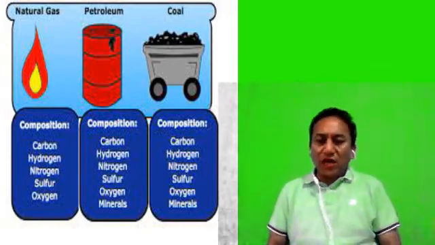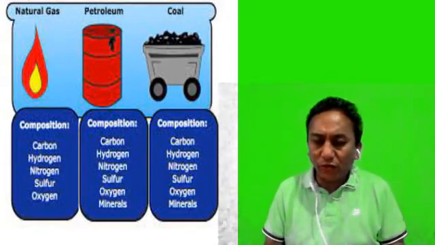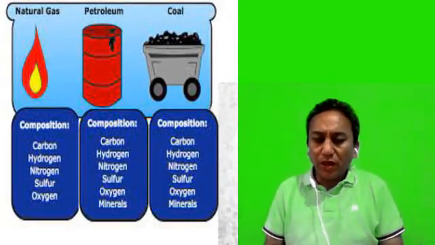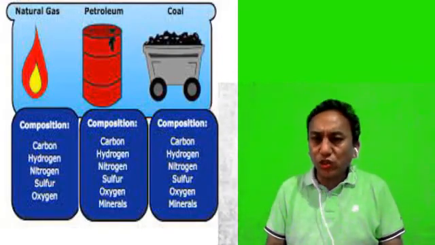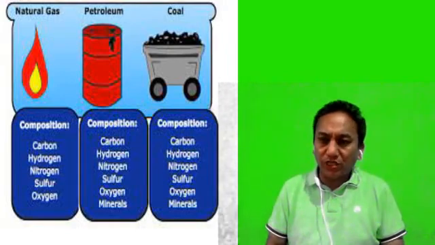Now, how did petroleum get formed? It is believed that petroleum has been derived from organic plants and animals that were buried in huge quantities in layers in the distant past.